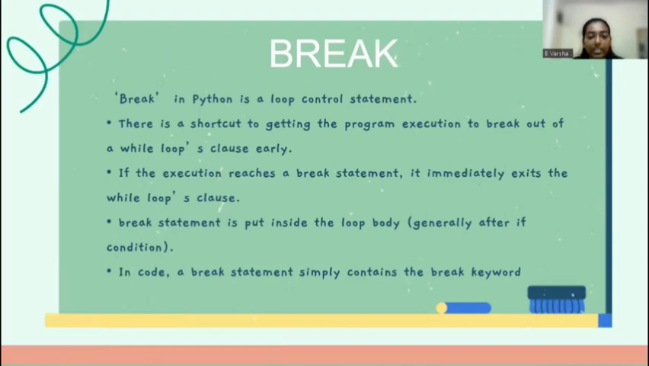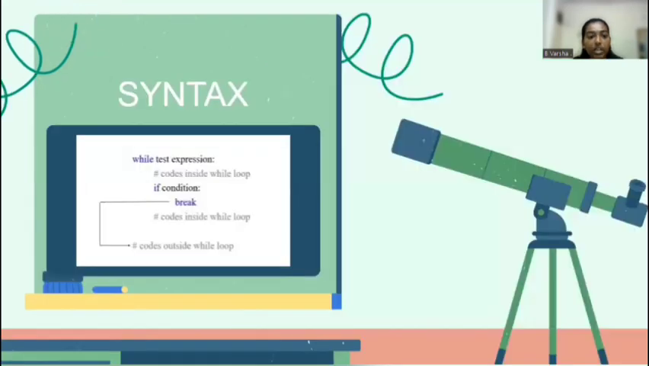Break in Python is a loop control statement. It is a shortcut to getting the program execution to break out of a while loop's clause early. If the execution reaches a break statement, it immediately exits the while loop clause. A break statement is put inside the loop body, generally after an if condition. In code, a break statement simply contains the break keyword. Syntax is while test expression, if condition, and break statement.